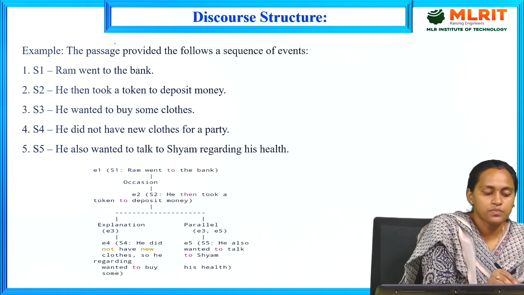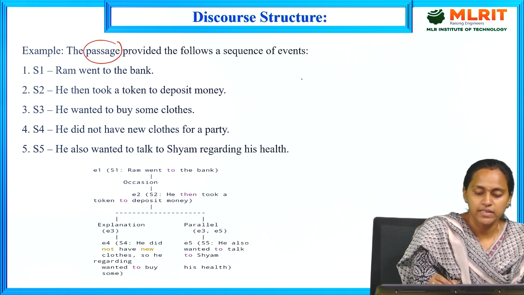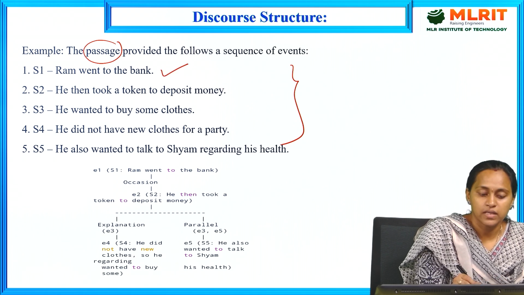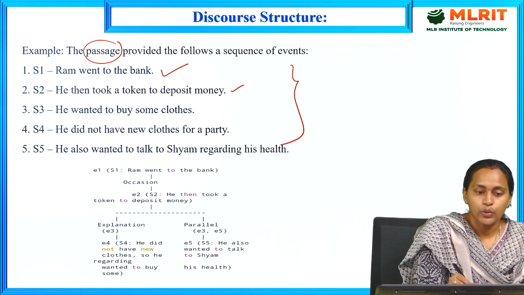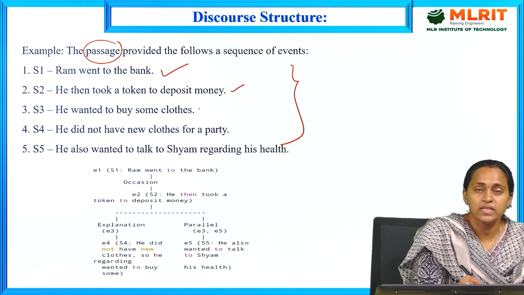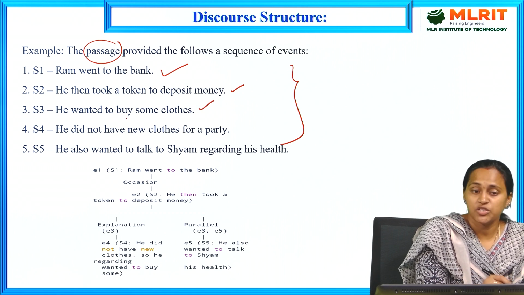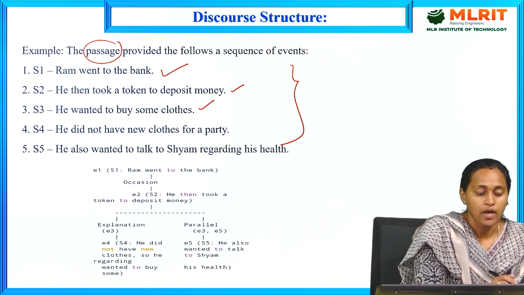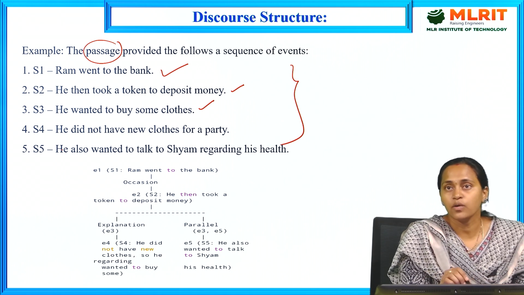This is an example for discourse structure in tree format. The passage provides 5 sentences. Sentence 1: Ram went to the bank. Sentence 2: he then took a token to deposit money. Sentence 3: he wanted to buy some clothes. There is a relationship between these sentences because we are applying coherence relations.